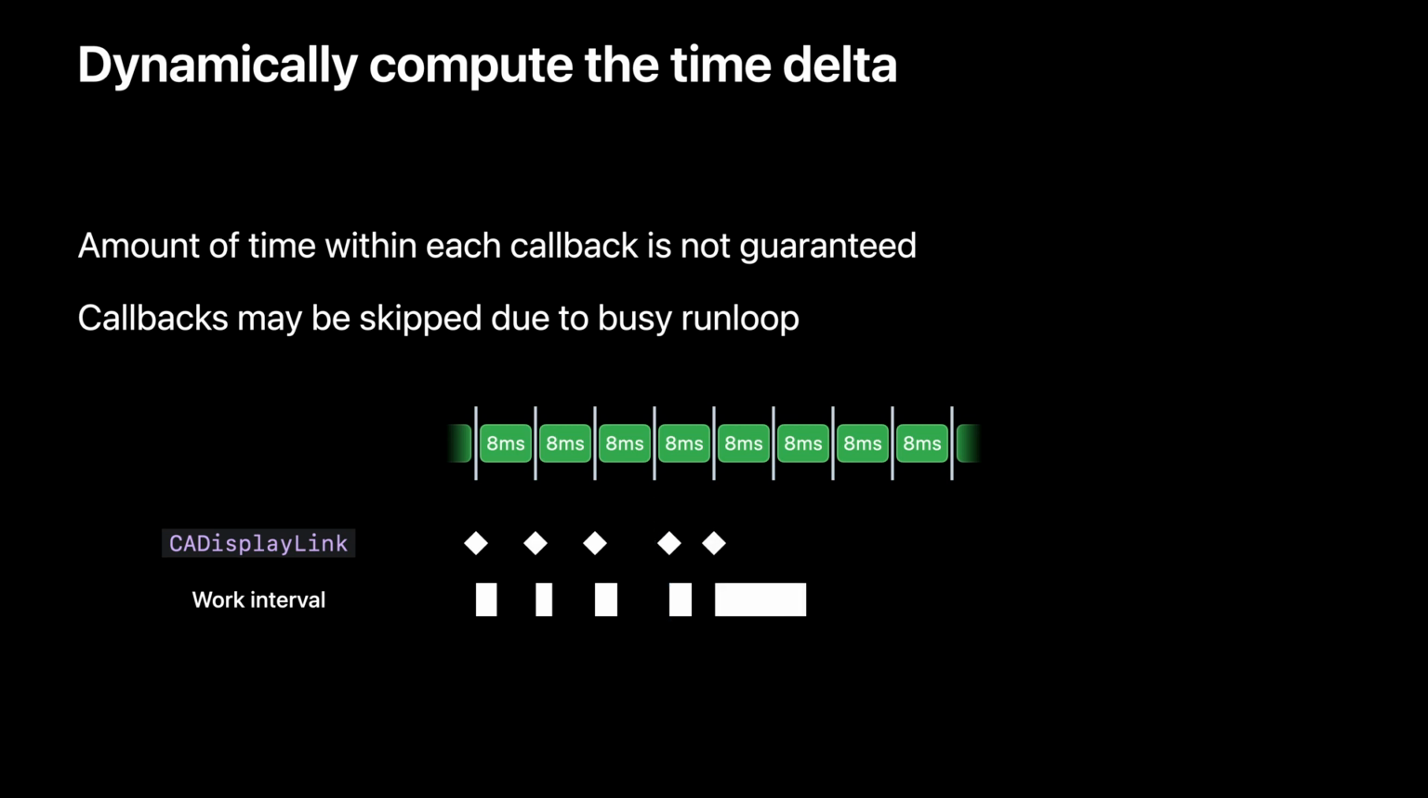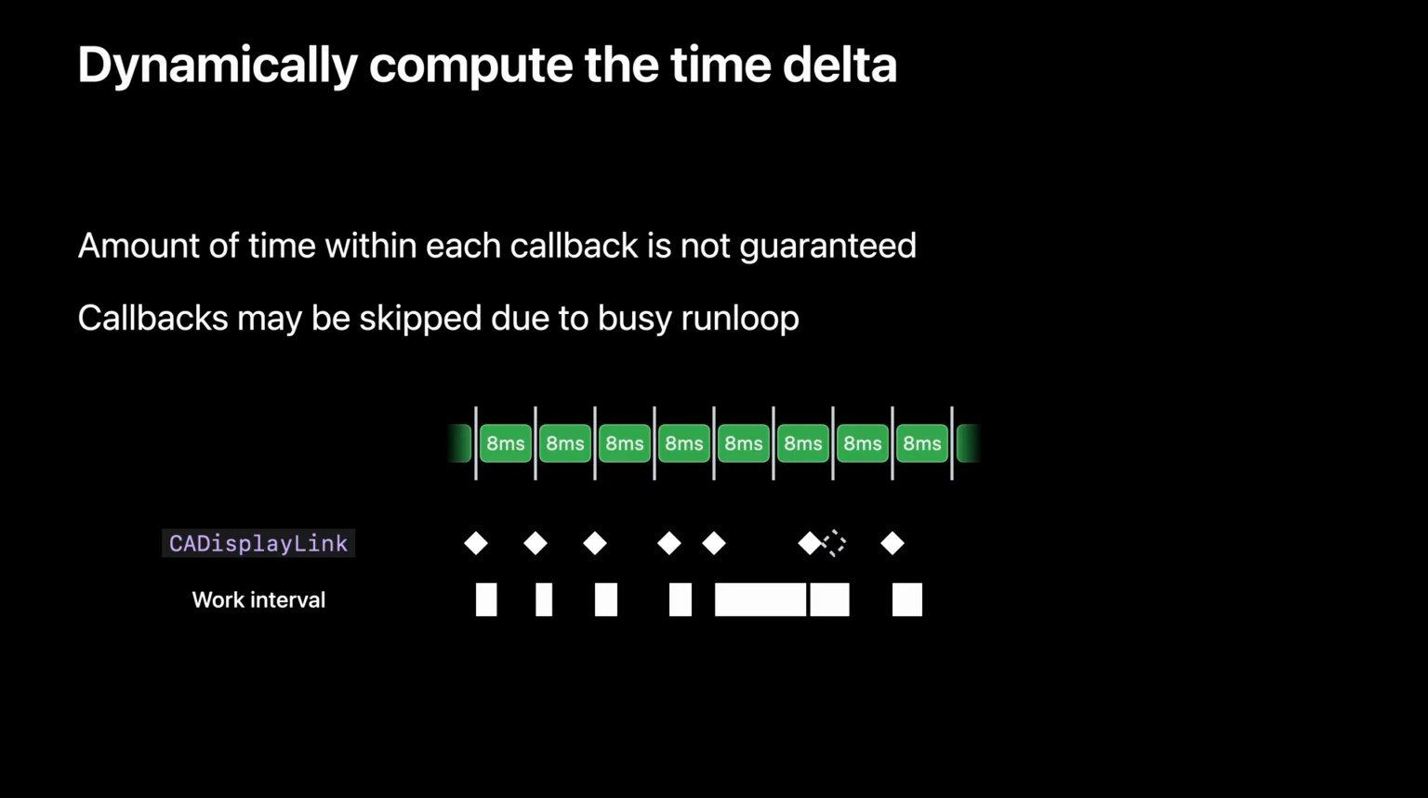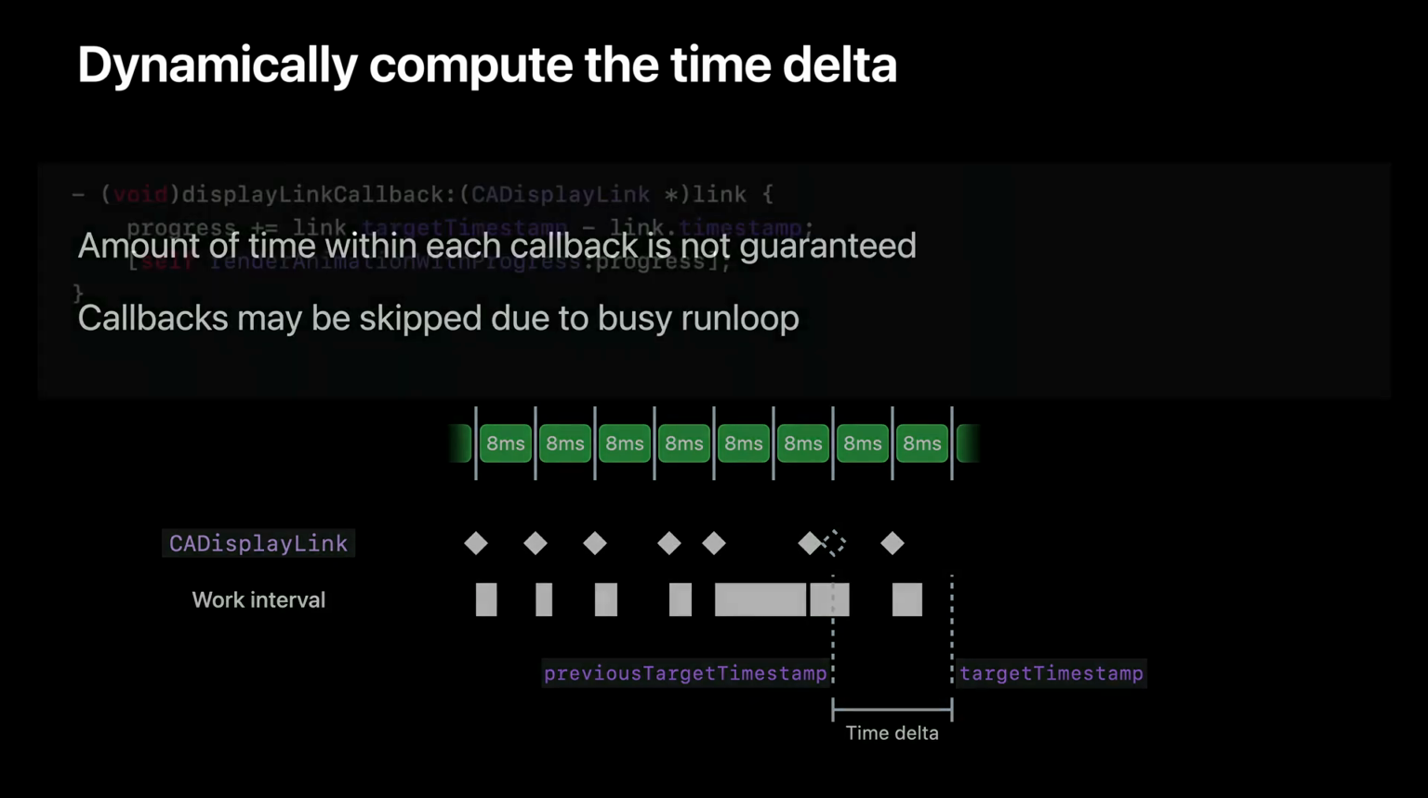Now, suppose the work is taking too long in this frame. The next callback won't be invoked until the run loop is free again. Because this one is delayed, the following callback will be skipped. So when you're preparing to advance the progress of your custom drawing, in this callback, be mindful that the time delta that you use is not 8 milliseconds, but rather 16 milliseconds, if you were to keep track of a previous timestamp at which your custom drawing state was updated at.